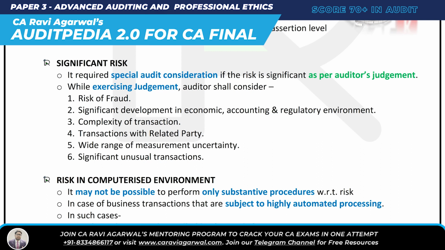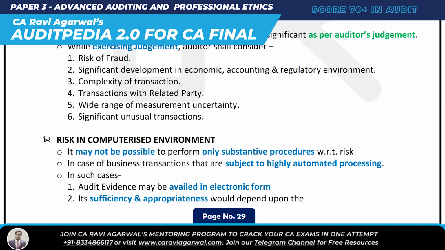All right, then next, what is the next requirement of 315? Next requirement is risk in computerized environment. You know this, it may not be possible to perform only substantive procedure. There are two types of procedure, that is compliance and substantive. I'm going to discuss all this in 330.